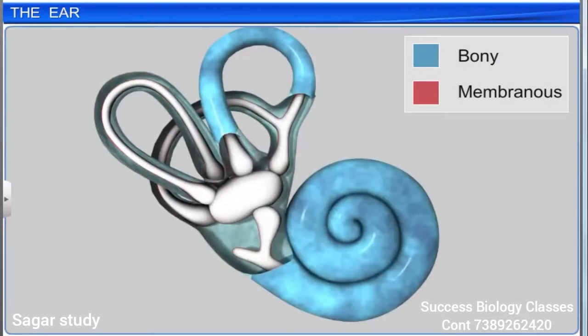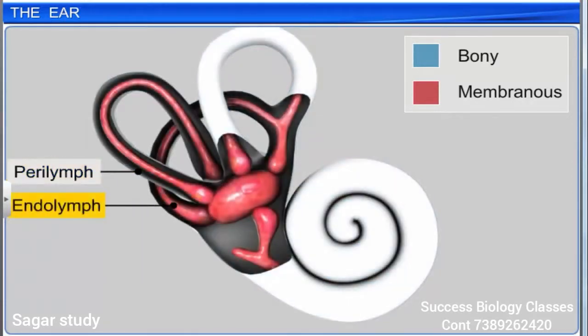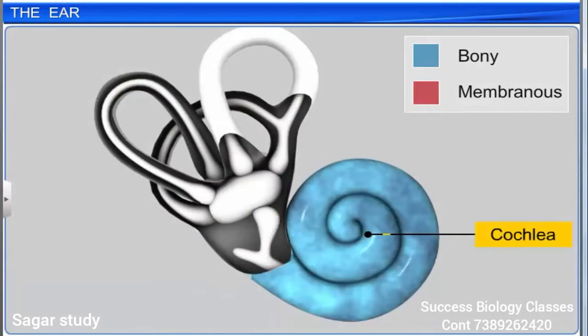The bony labyrinth is a series of channels filled with a fluid called perilymph, while the membranous labyrinth lies within the bony labyrinth and is filled with endolymph. The cochlea is the coiled portion of the bony labyrinth and is also known as the auditory section of the inner ear.